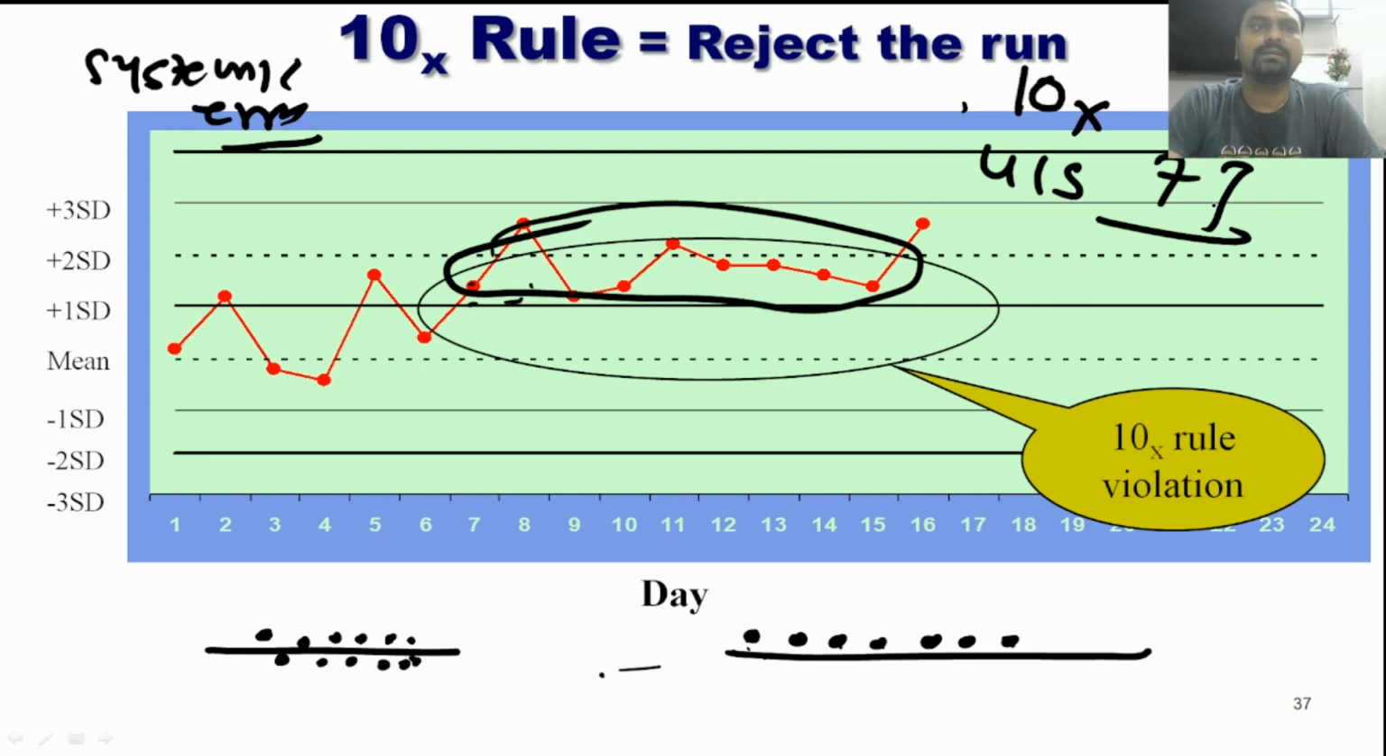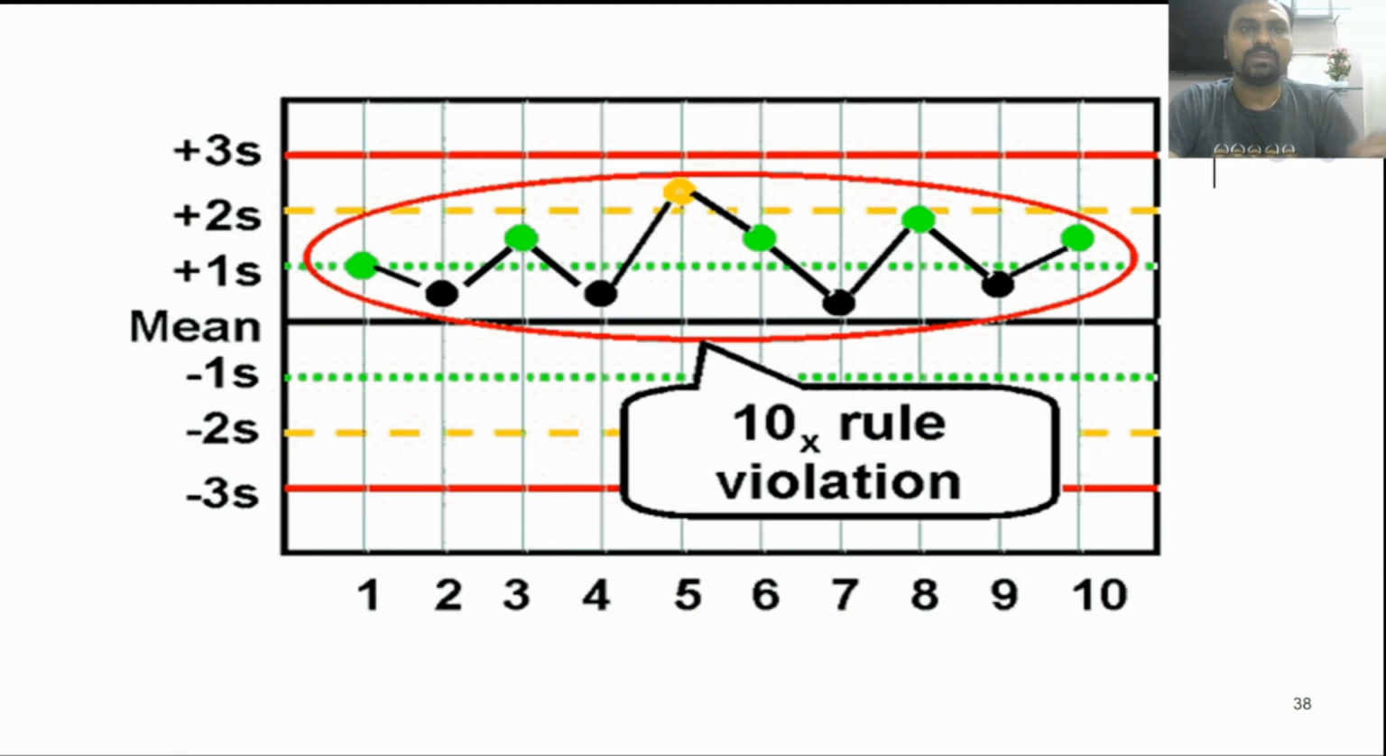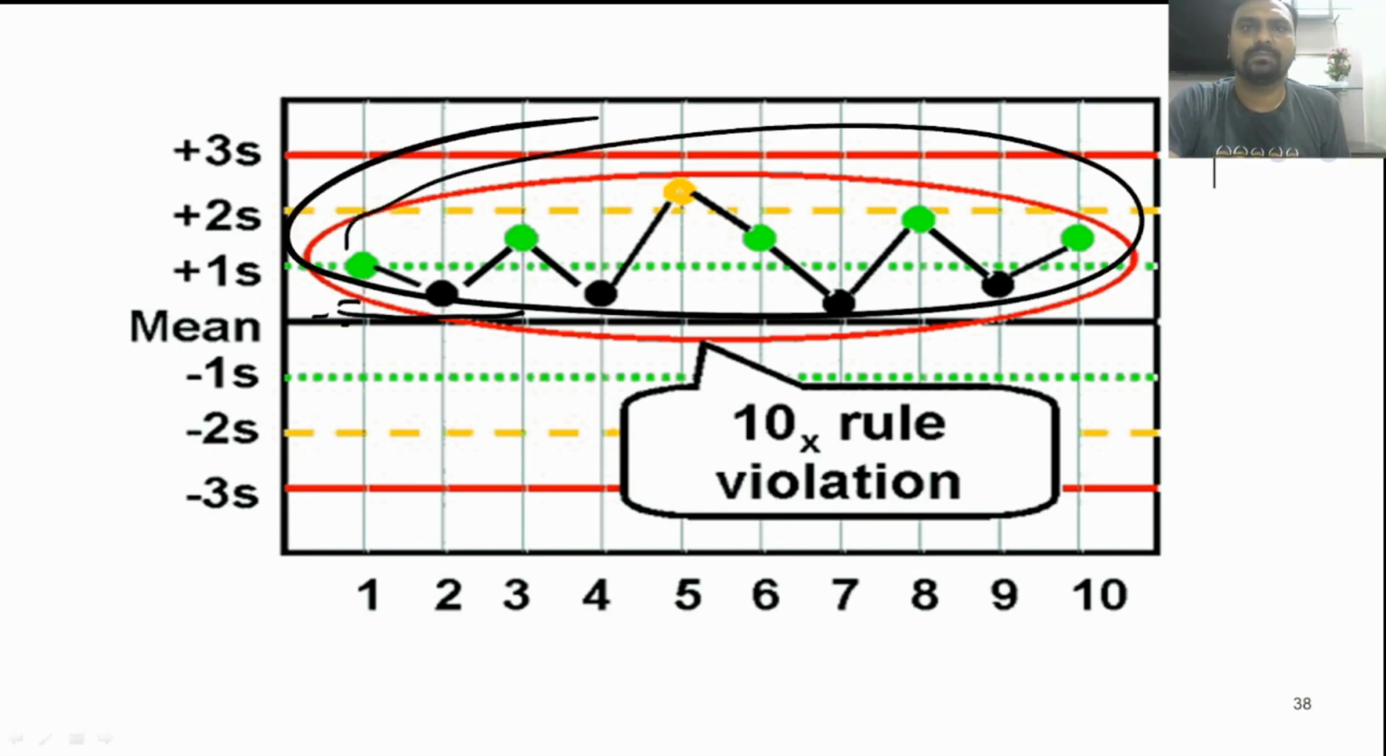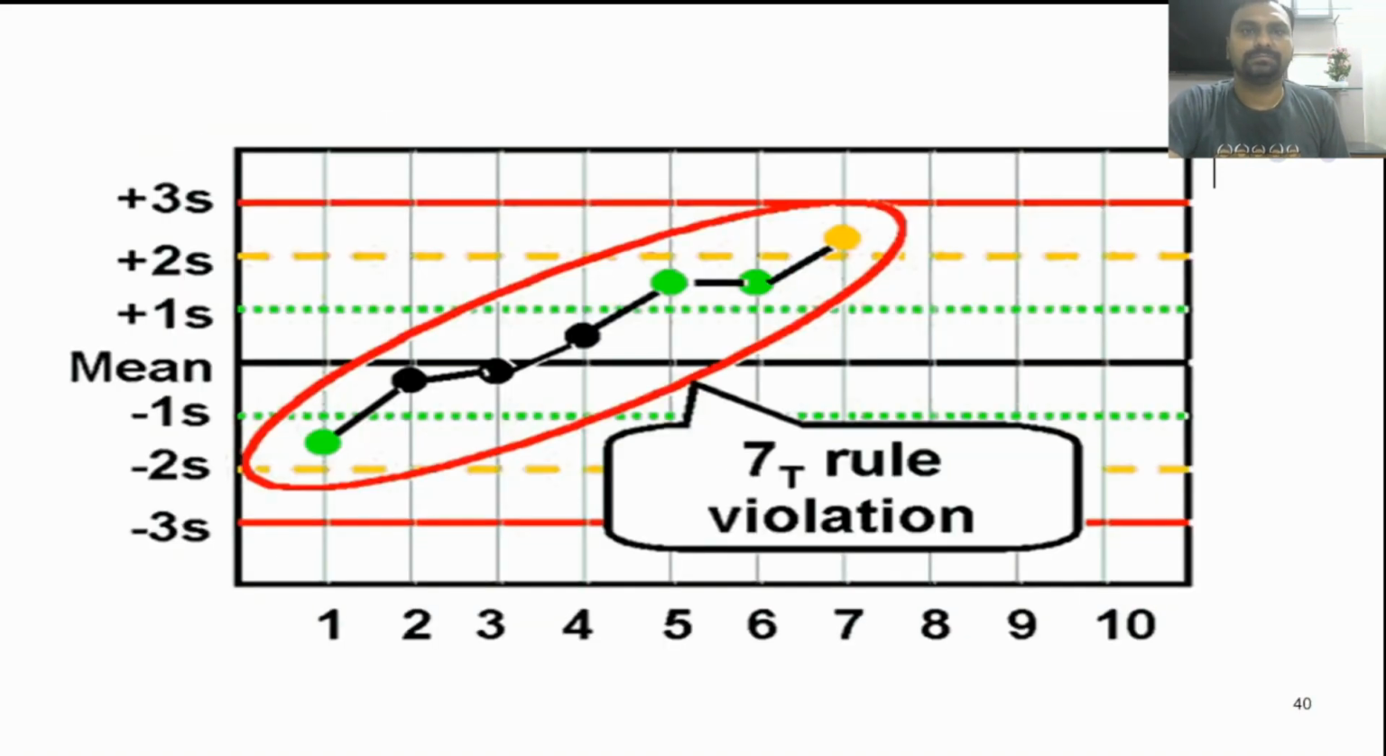So for the 10X rule, even though the results are less than 2 SD or 1 SD, if we are getting results in the same direction, that is a violation of the 10X rule. You can see here all 10 results are in the same direction from the mean. So that is the 10X rule, right?